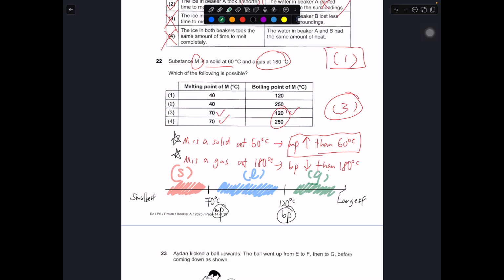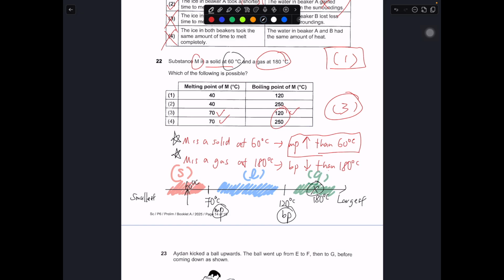So you take a look at this. If I were to fill in the numbers right now, 60 degrees over here, correct? 60 degrees falls into the red color area because it's less than 70, so it should be a solid. 180 degrees falls into the green area, it should be a gas.